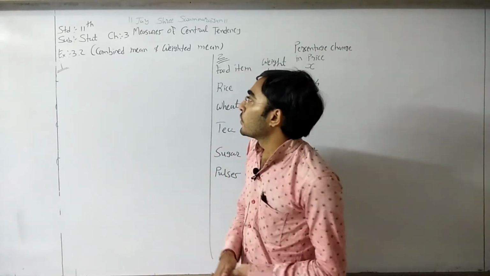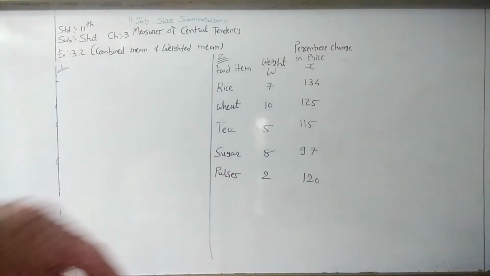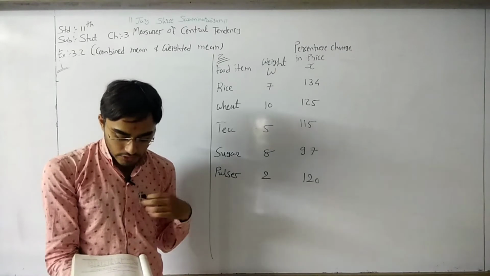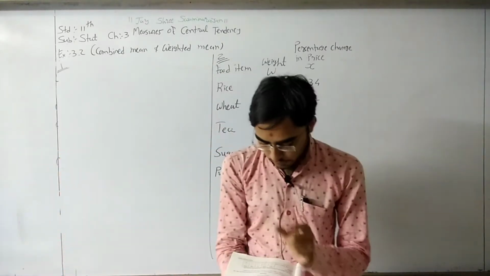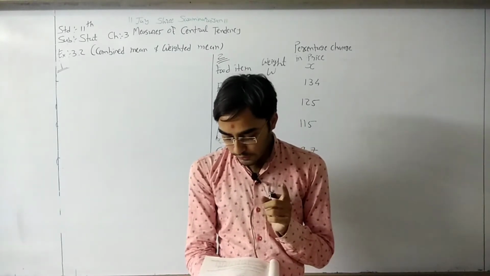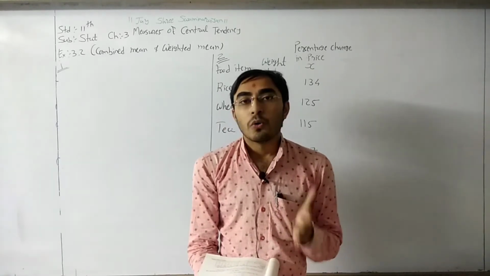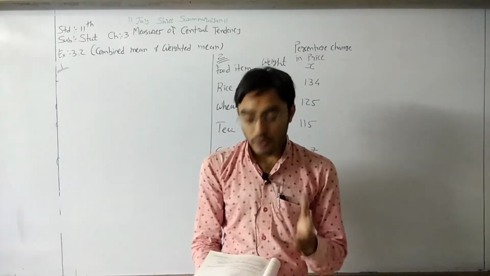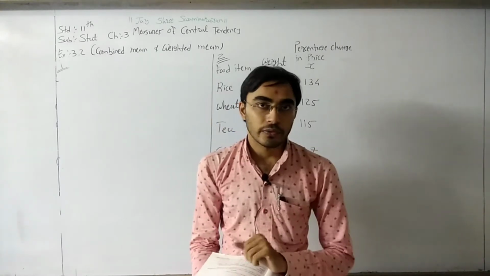Okay, so let's start with question number 1. First of all, read this question. Question number 1. The mean daily wage paid to 75 skilled workers of a factory was rupees 280, whereas the mean daily wage paid to 125 unskilled workers was rupees 150. Find the mean wage of all the workers.